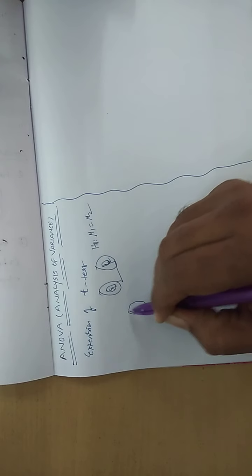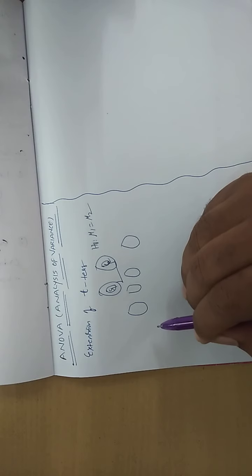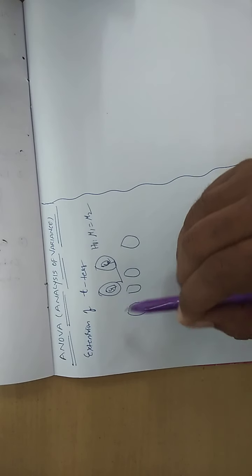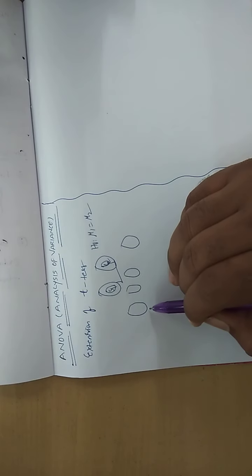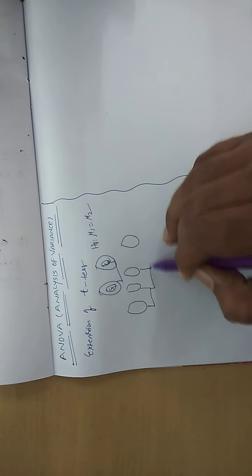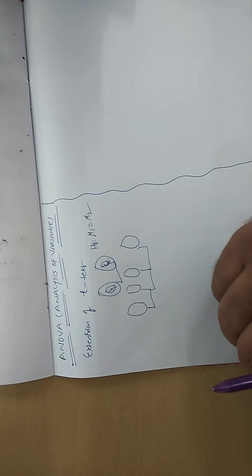Sometimes you need to compare three populations, four populations. In all those situations you cannot apply the t-test, because the t-test is possible only for two populations. If you go on comparing in that way, it takes a long time.